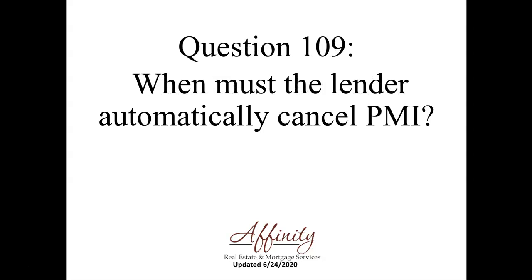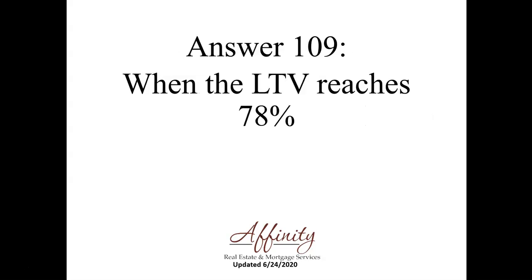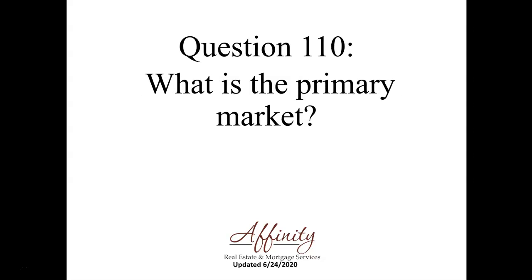Question 109. When must the lender automatically cancel PMI? That is when the loan to value reaches 78%. Question 110. What is the primary market?